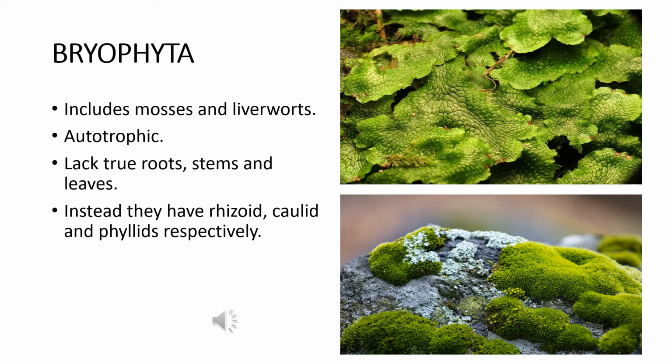But like the thallophytes, they lack true roots, stems and leaves. Instead of that, they have some root-like structures which are called rhizoids, some stem-like structures which are called caulids, and some leaf-like structures which are called phyllids. So they do not have the true root, stems and leaves. Instead, they have rhizoids, caulids and phyllids respectively.